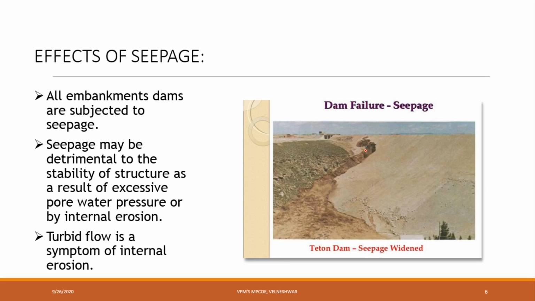Next, effects of seepage. All embankment dams are subjected to seepage. Generally, dam failure is one of the seepage failures we can say. Seepage may be detrimental to the stability of the structure as a result of excessive pore water pressure or internal erosion. Here, erosion is nothing but like small potholes we can say. Turbid flow is the symptom of internal erosion. This is dam failure we can say. Whenever dam failure occurs, exactly at the weak location, at the slope location, the seepage will start.